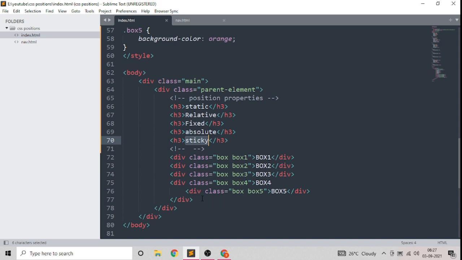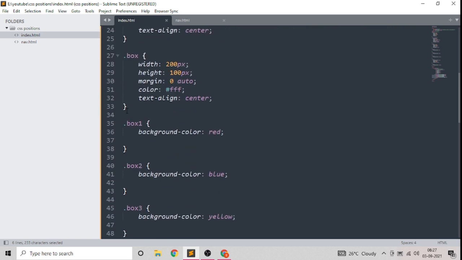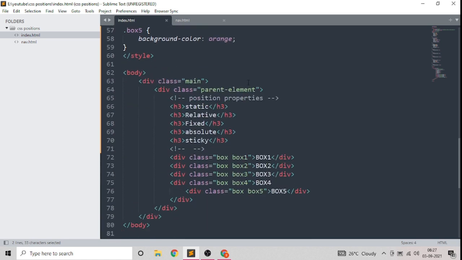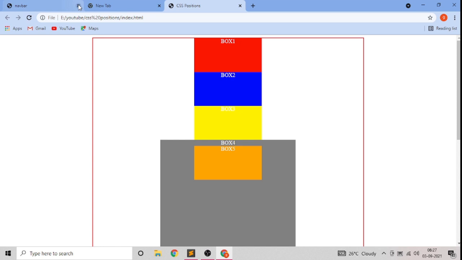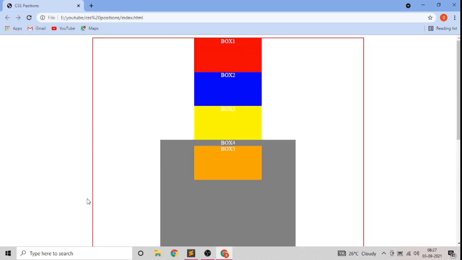This is a basic HTML structure with five boxes here to just demonstrate how these properties work, and these are just basic styles where we are mentioning the width and height of the box and giving the background color. So if you run this in the browser, then it will look like this. Okay, so this is the parent element, parent box with red border, and these are all boxes.